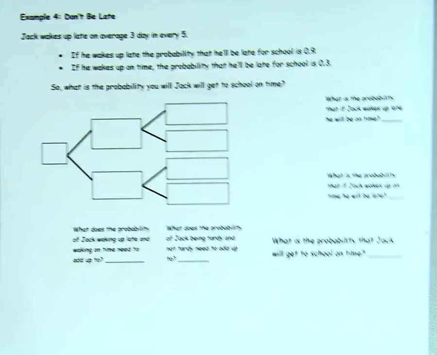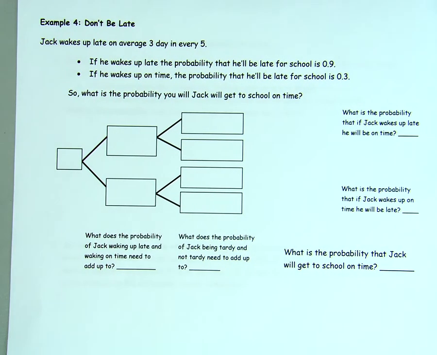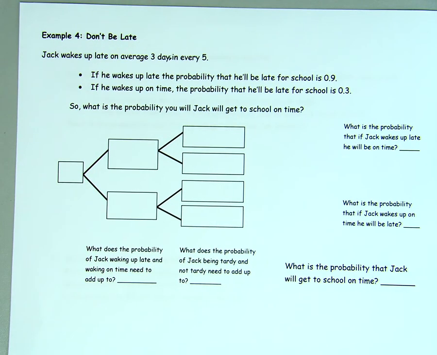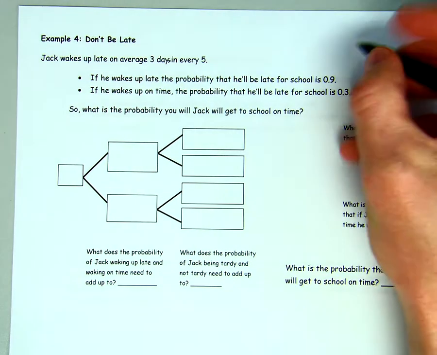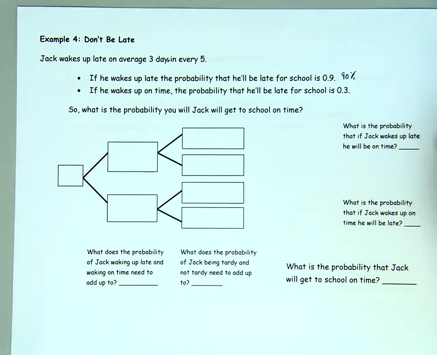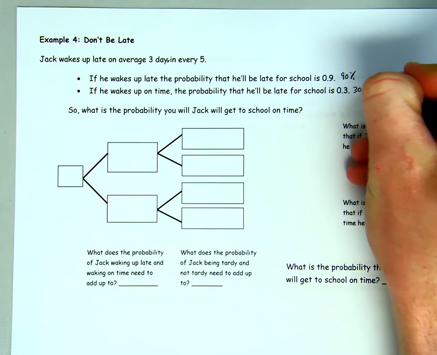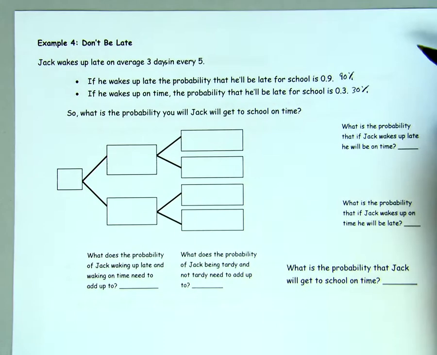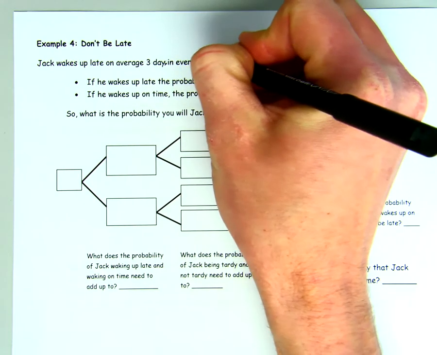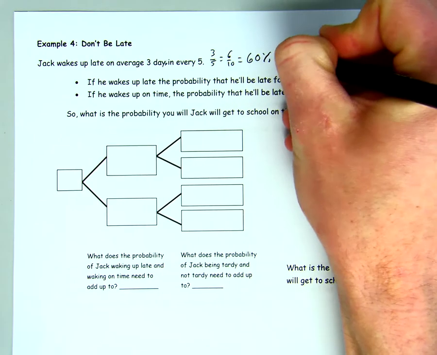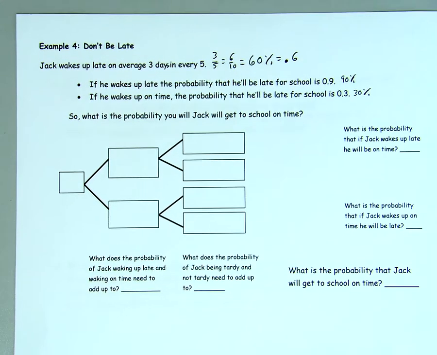Alright. My next example is Jack wakes up late on average 3 days in every 5. If he wakes up late, the probability that he'll be late to school is 0.9 or 90%. If he wakes up on time, the probability that he'll be late for school is 0.3 or 30% of the time. And we also know that Jack wakes up late 3 days in every 5. 3 out of 5 is equal to 6 out of 10, which is equal to 60% or 0.6. We're going to need that to solve it.